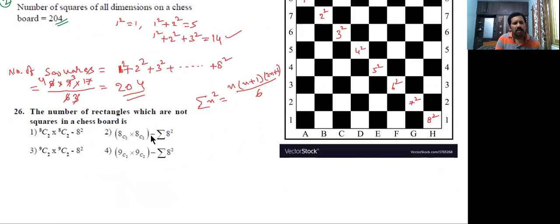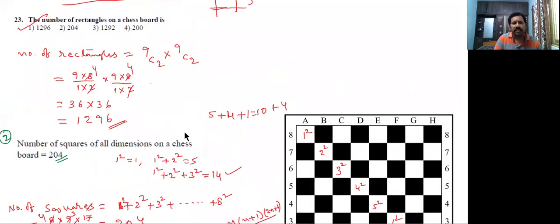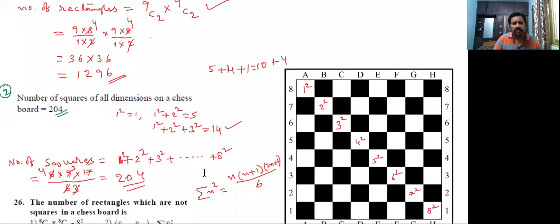Now see the next question, the 26th one. What are they asking? The number of rectangles which are not squares in a chessboard. We already analyzed that the rectangles include squares as well. Exactly the squares are sigma 8 square, that is 204.